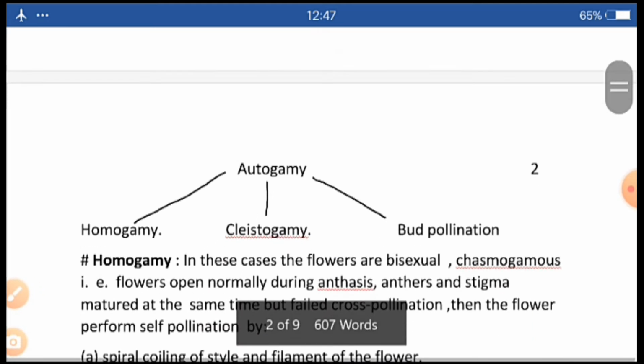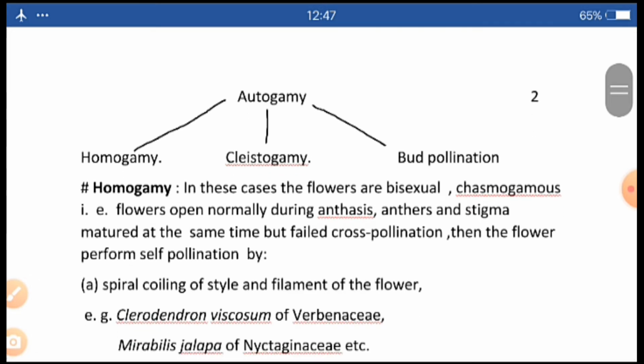Now, if we consider autogamy, it is of three types. That is, transfer of pollen grain from an anther to the stigma of the same flower. The flower is the same.